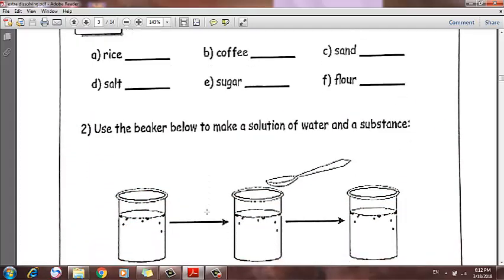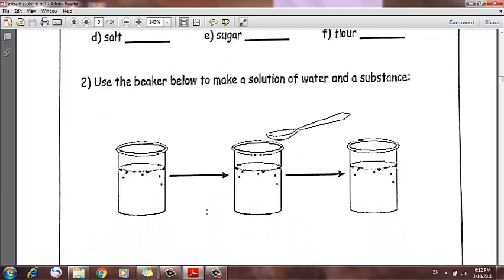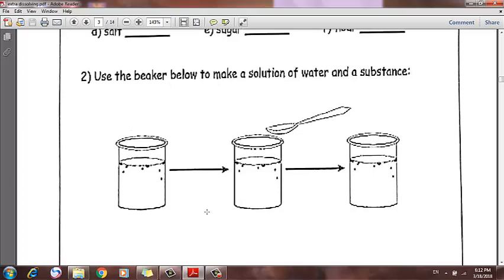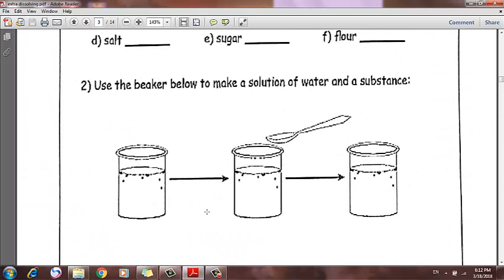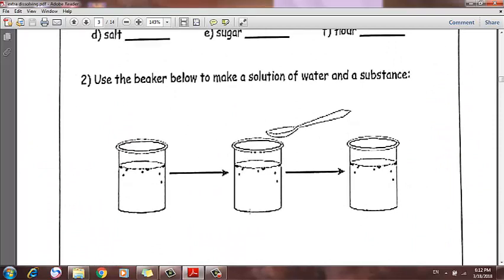Let's move to question 2. Use the beakers below to make a solution of water and a substance. Any substance. You are just going to write water. Maybe you are going to add here any soluble solute like salt, sugar or coffee, and we will make the salt solution or sugar solution or coffee solution.